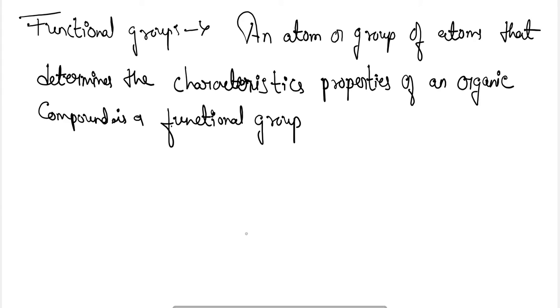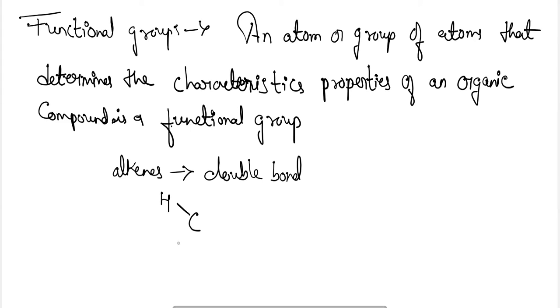Okay, so here we can take example of double bond. Okay, in alkenes, double bond is present, and double bond here is representing or defining this compound, that is alkenes. So here the double bond, that is CH2 double bond CH2, which is ethene. So here this double bond will be termed as a functional group.